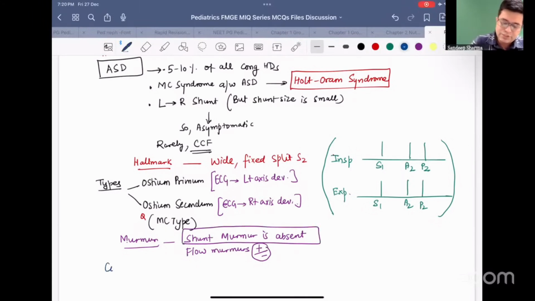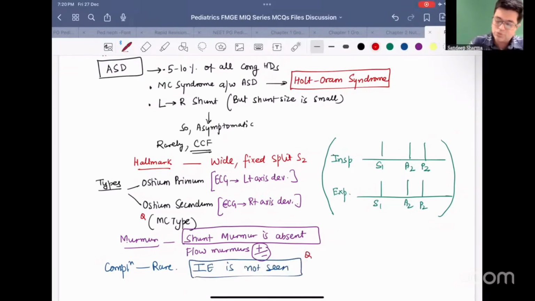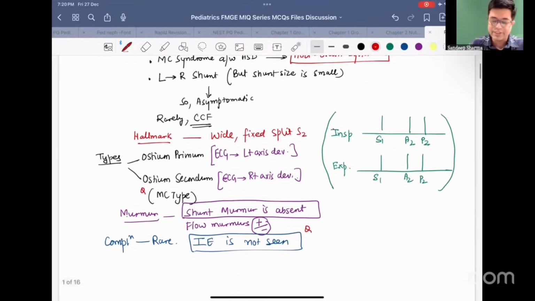In ASD, the complications are rare, and infective endocarditis, IE, is not seen. This is a past FMG PYQ. Which congenital heart disease has least risk of developing infective endocarditis? The answer is atrial septal defect, and that is why you don't need to give infective endocarditis prophylaxis.